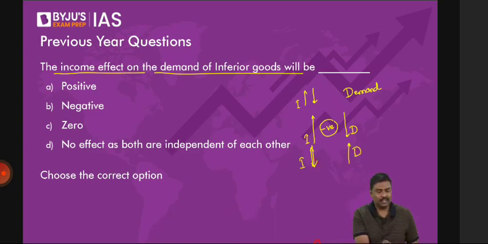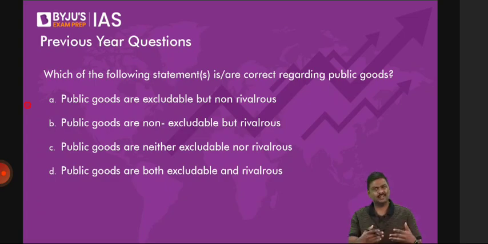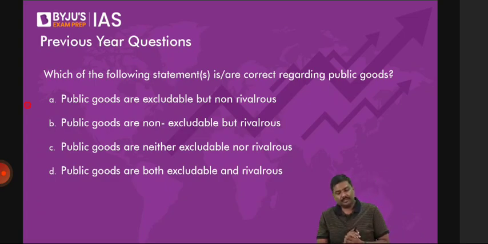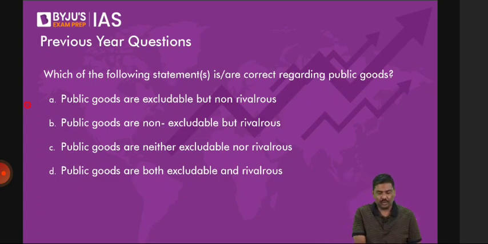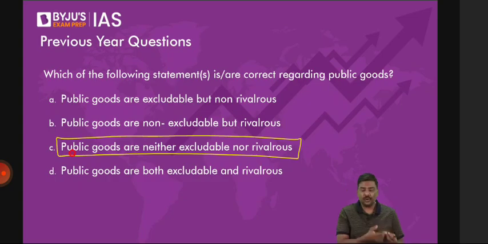Okay. Next one. Can you solve it like this rather than having a poll, you waiting, etc.? Let's solve it like this. Which of the following statements is or are correct regarding public goods? Public goods are neither excludable nor rivalrous. All of you agree? Public goods are neither excludable nor rivalrous. That is, for public goods, they will not charge when they supply to you.